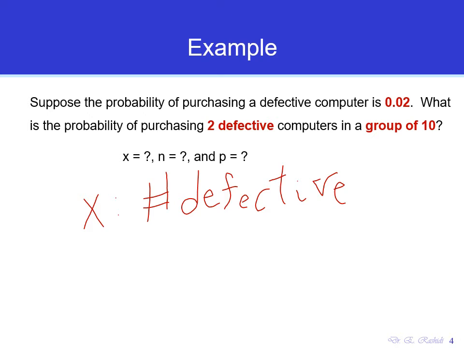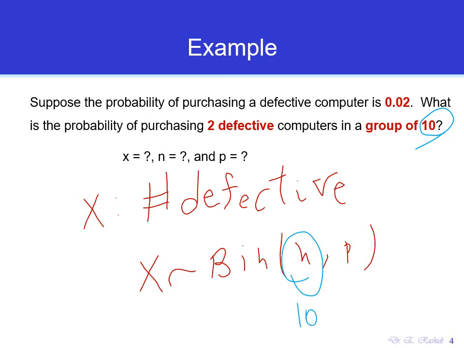The number of defective computers, then X follows a binomial distribution with N and P. N is the number of times that we purchase a computer, or the number of computers that we purchase. We purchased 10 computers. So N here is 10. What is P? P is the probability of the event of interest, or probability of success. Success here is purchasing a defective computer, quote unquote success, which, as I said, is not inherently a good thing. It's the event that you're interested in, right?